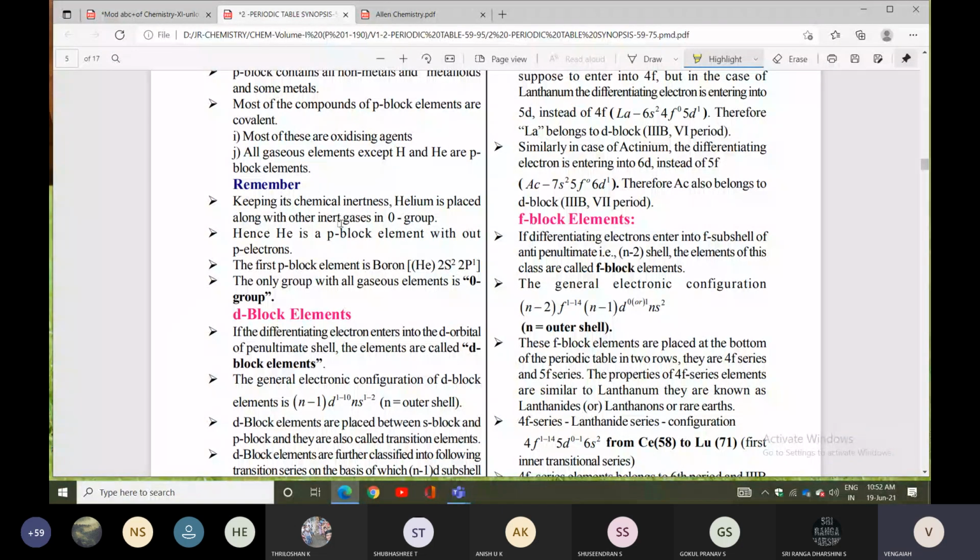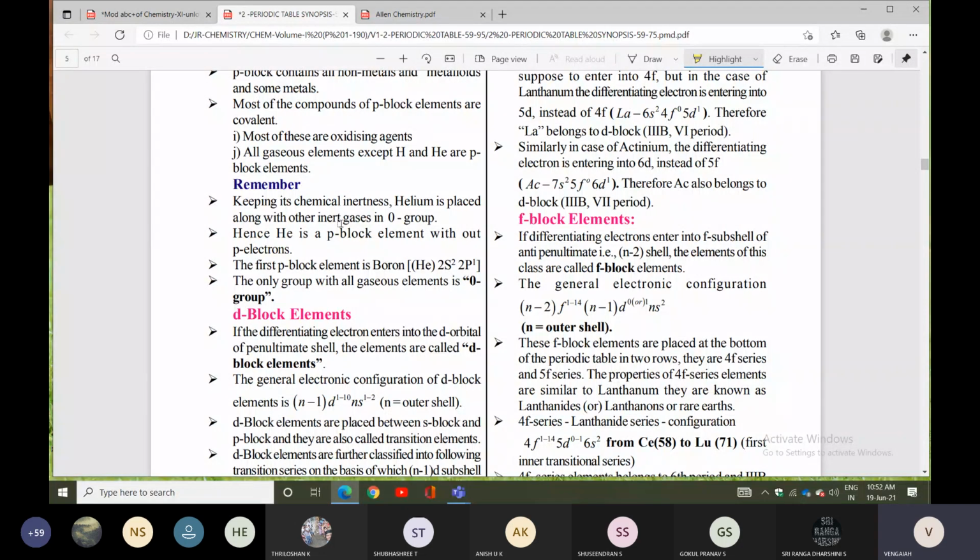The first p block element is boron. The only group with all gaseous elements is the zero group. The zero group contains only gaseous elements, but the remaining groups contain gases as well as solids and liquids.